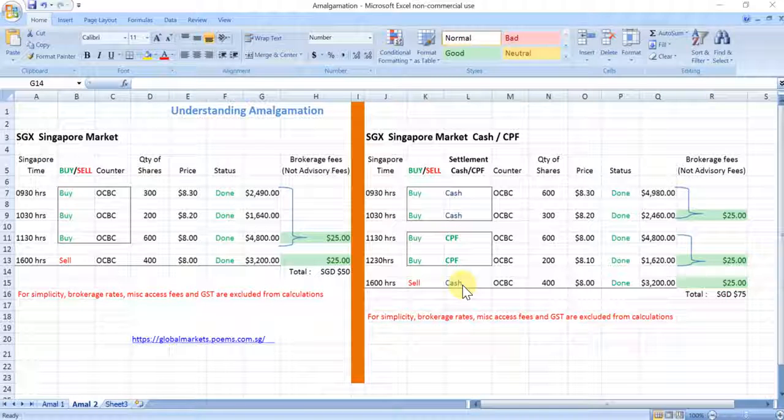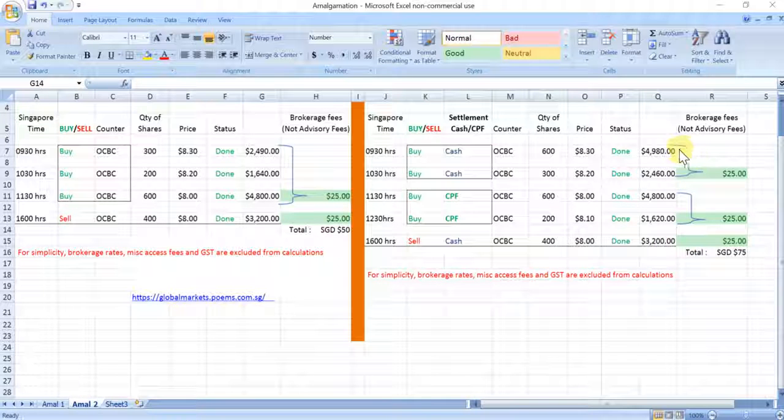In this case, the two buy trades using cash are summed up as one trade, and the two buy trades using CPF OA are summed up as another trade, and the sell trade of OCBC on cash is regarded as another trade. So in this right column example, there are 5 transactions and they are classified as only 3 trades, 1, 2, 3 for the day, and not 5. So this is considered amalgamation, that we have one amalgamation here and another amalgamation over here. Thus the brokerage fee works out to be 75.